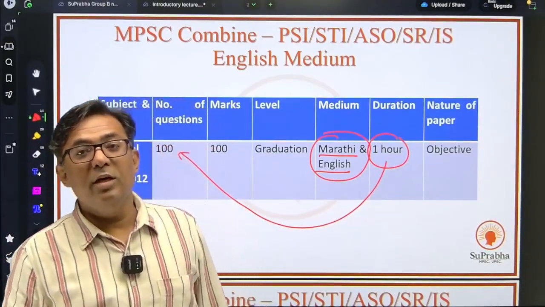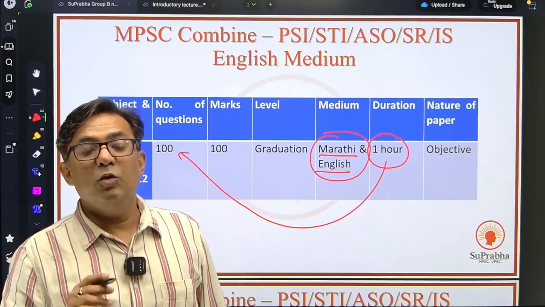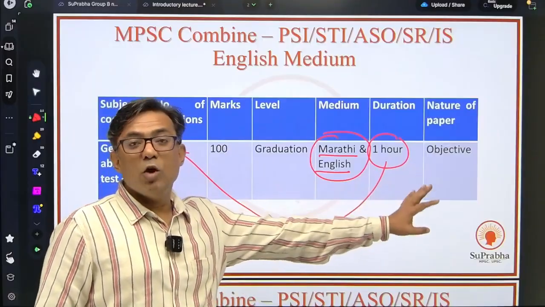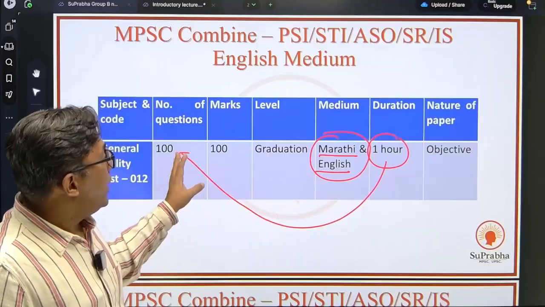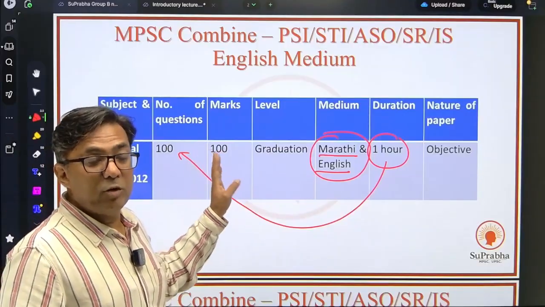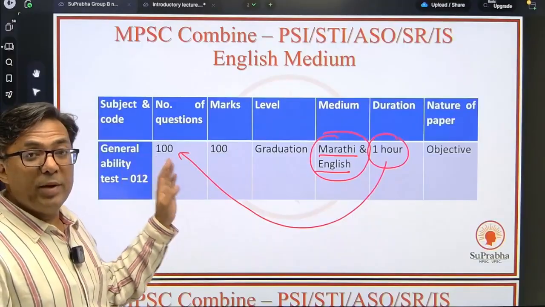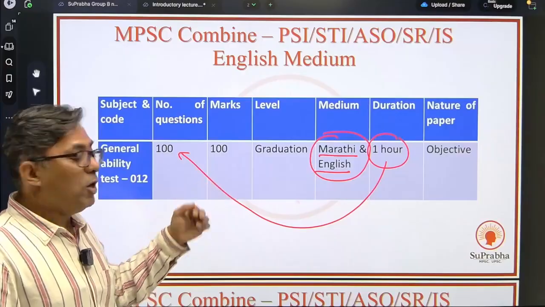So what is the key? Speed and accuracy. That is the key. You'll have to be fast. At the same time, you'll have to be accurate. And prelims is objective in nature, MCQs. Fine. So this is the prelim pattern. The first stage, prelims: 100 questions for 100 marks in 1 hour, objective. The whole combined exam is objective, prelims and mains both.